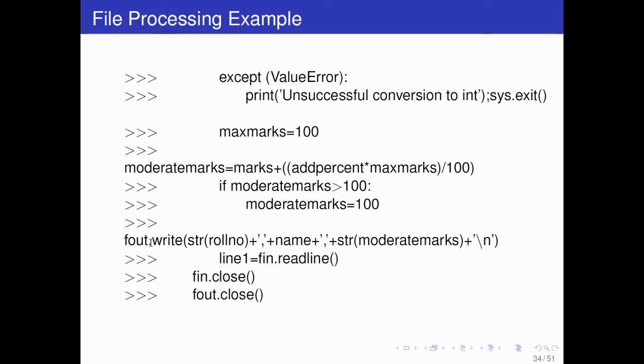So inside file 2 we are writing roll number, name, and moderated marks, the subject marks, and line 1 is f in dot readline. Again it will keep reading, and after that you will close both the files and it will be completed. To save the file you have to close the file. Close does two works, saving and closing both.